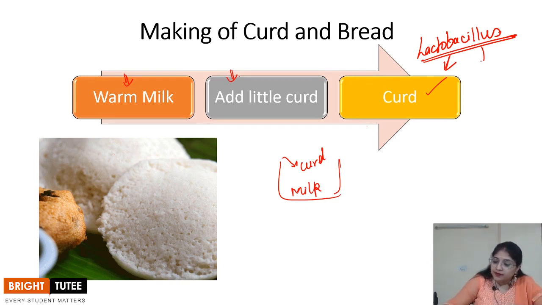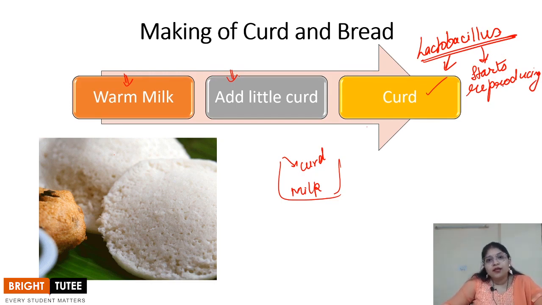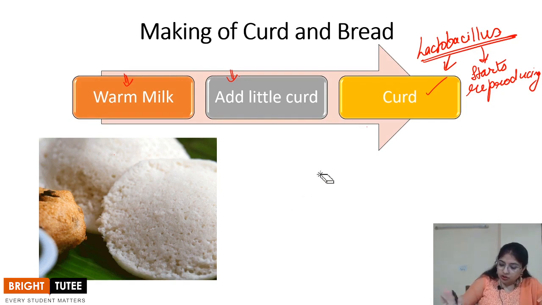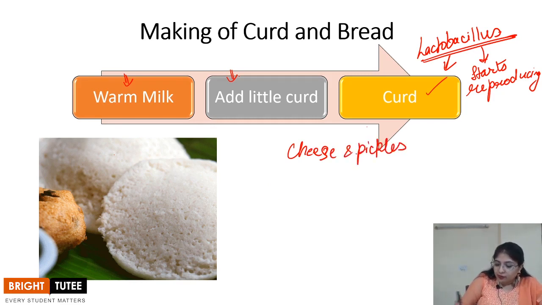And what happens is the lactobacillus starts reproducing, quite quickly inside the milk, that is, multiplying inside the milk, and this causes the conversion of the milk into the curd, right? So in this way we see how the bacteria is involved in the formation of your curd. Apart from that, bacteria is also involved in the formation of your cheese and pickles and various other food items, right? Cheese and pickles.